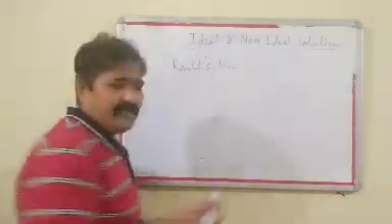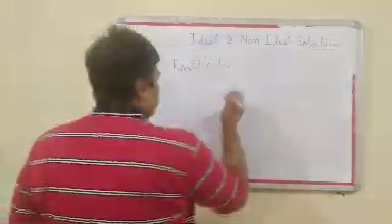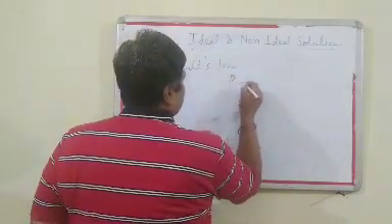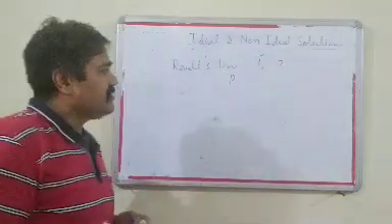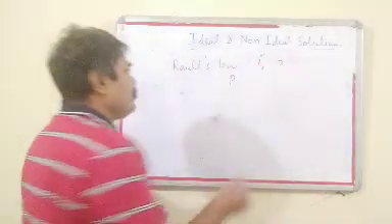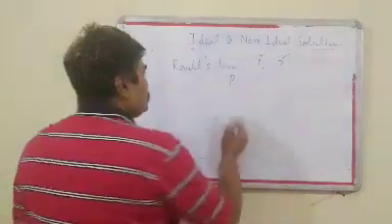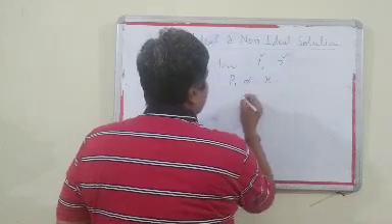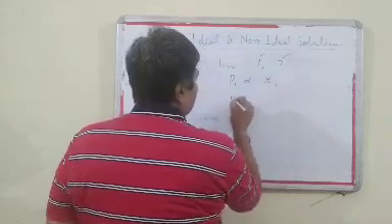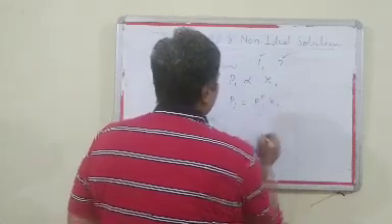For example, here we will discuss only binary solutions, in which suppose we have component 1 and 2. Component 1 generally denotes the solvent and component 2 generally denotes the solute. So P1 is directly proportional to X1, the mole fraction of the solvent. P1 equals P01 X1.